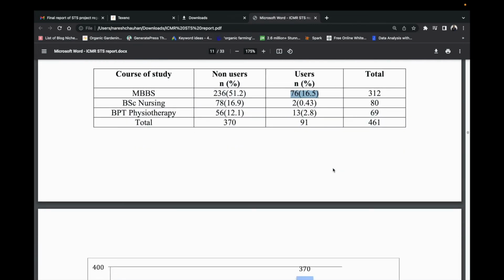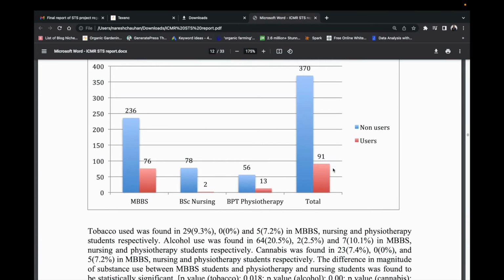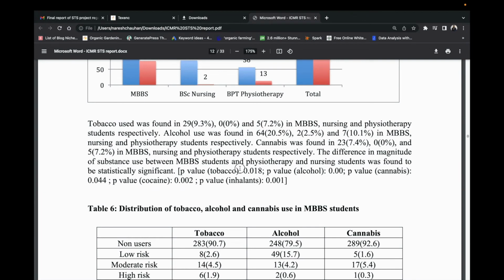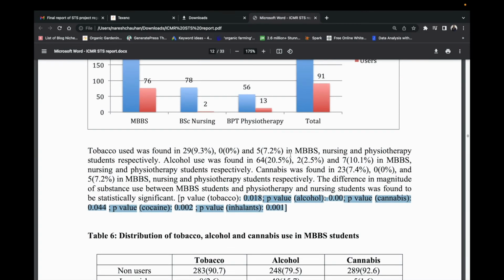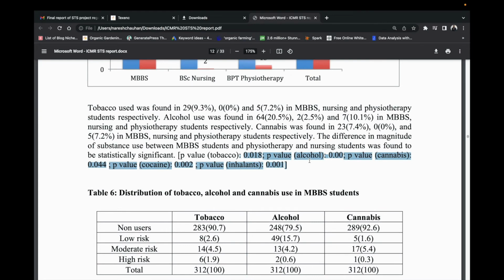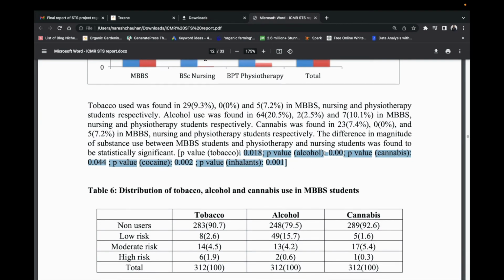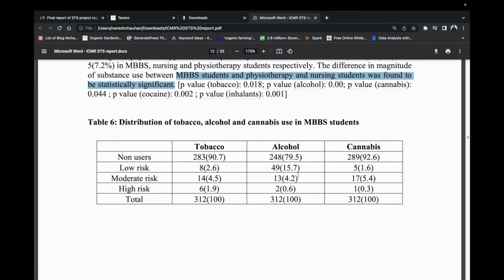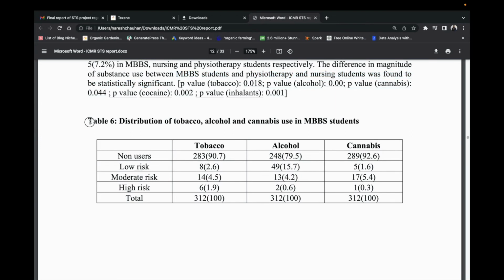That is the inferential statistic which tells us whether it is statistically significant or not. Here they have mentioned the p-value, whether it is significant or not. And this is for Table 6, distribution of tobacco, alcohol, cannabis among MBBS students.